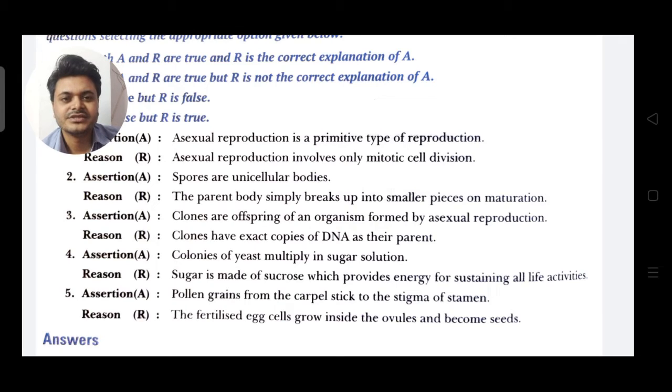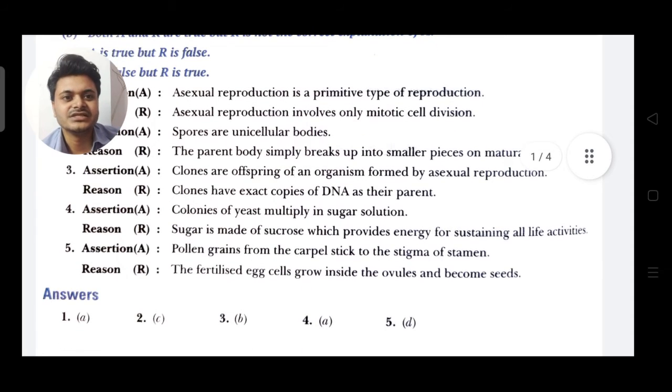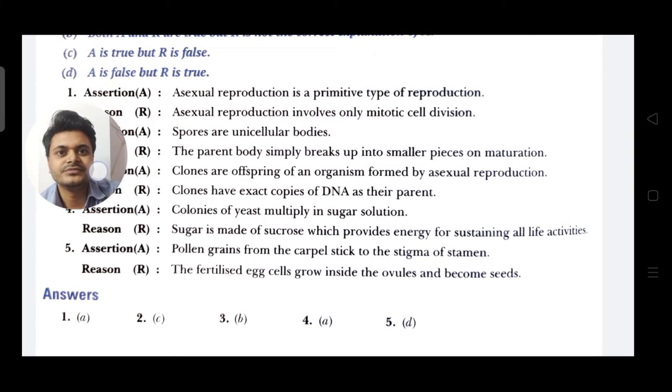Fifth question. Assertion: Pollen grains from the carpel stick to the stigma of stamen. Reason: The fertilized egg cells grow inside the ovules and become seed. So here the correct option is D, that is assertion is false and reason is true.